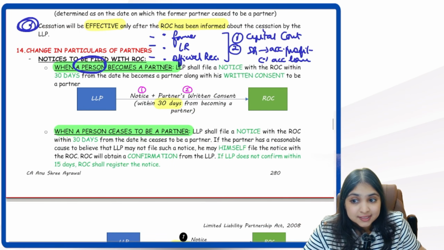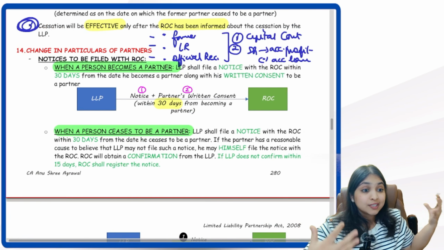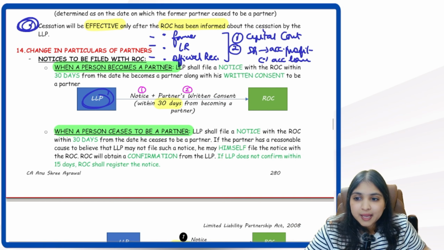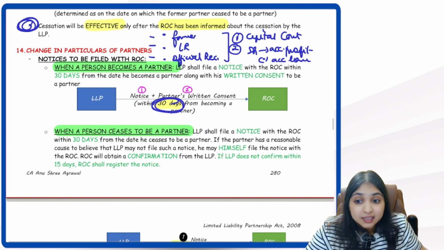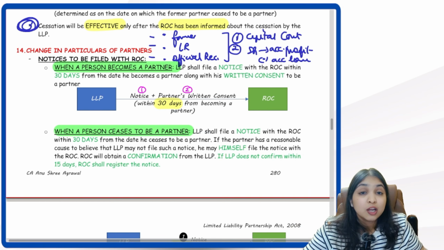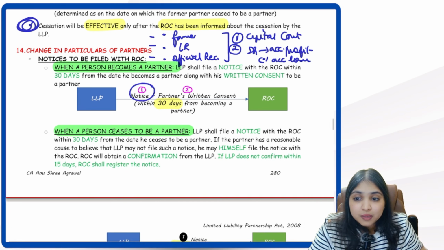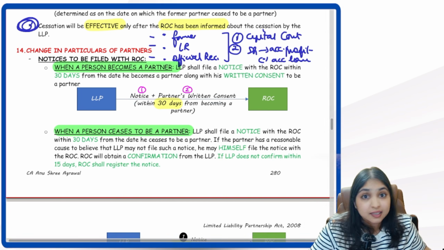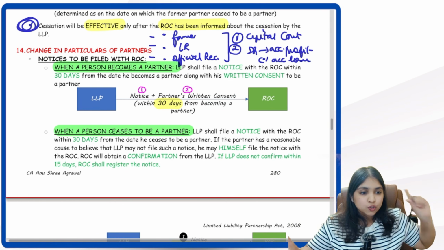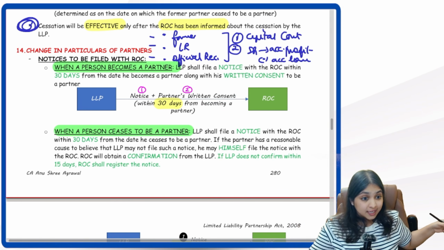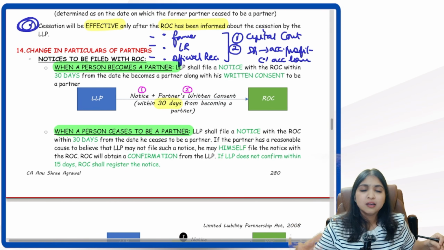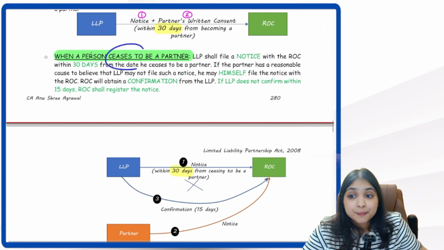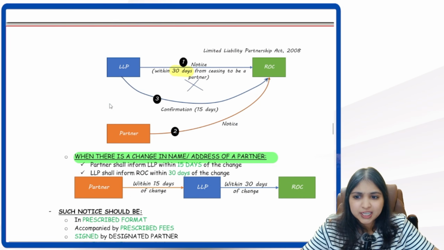See, whenever a person becomes a partner, in simple words, admission of a partner, new partner is entering into the LLP, LLP has to inform the ROC within 30 days. 2 things LLP will send to the ROC: a notice saying that so and so person has been admitted, along with that person's written consent. So the LLP has to inform the ROC within 30 days of becoming a partner.